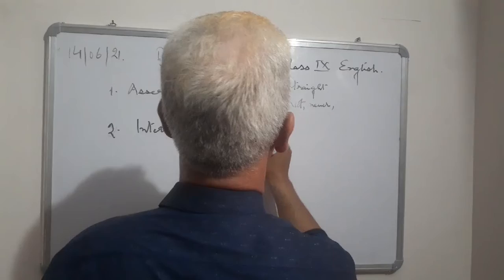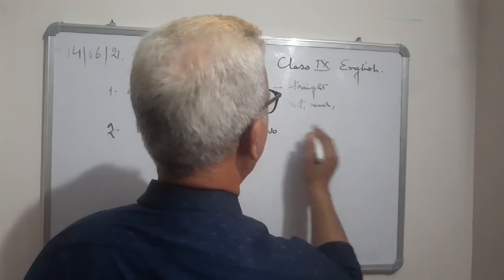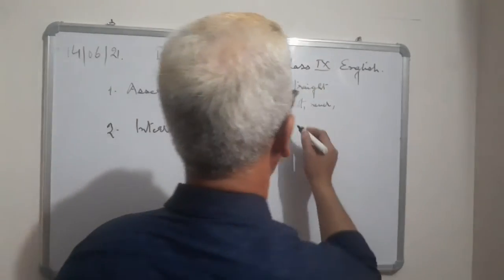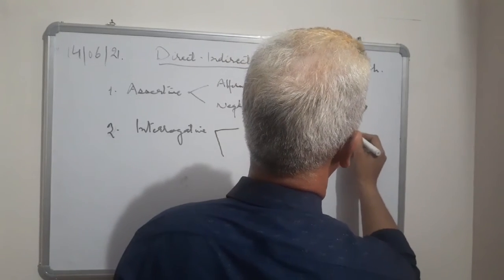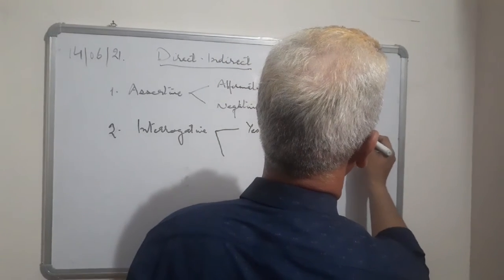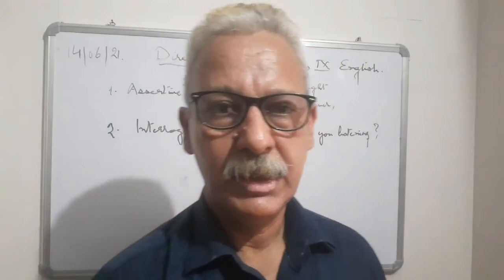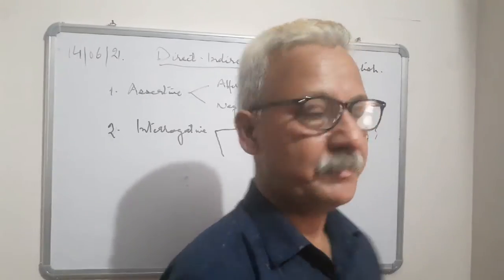First is yes-no types. Yes-no types questions, I told you, they begin with auxiliary verbs. For example, are you listening? So the answer to this question will be in yes or no. When the answer is in yes or no, that is what is called yes-no type questions.